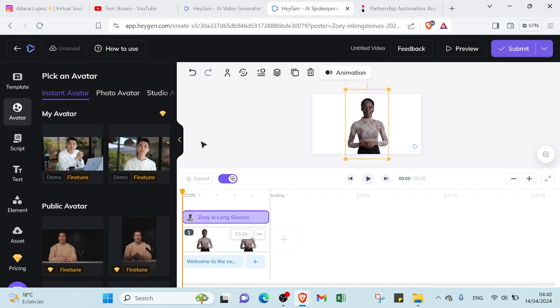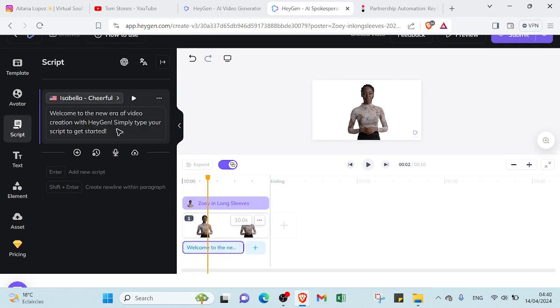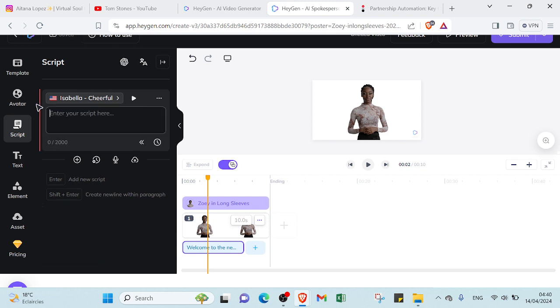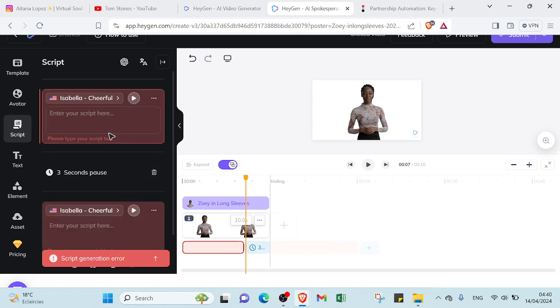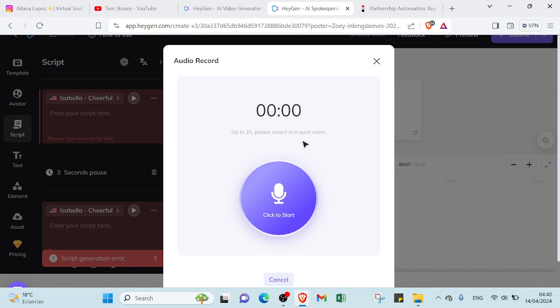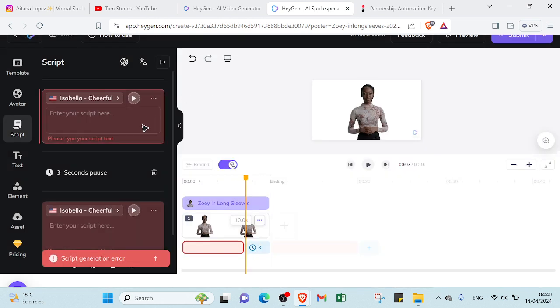And we have other options that can help you to edit your video, and this is the script, so you can delete that one and then you can edit yours. You can add another one by clicking on this plus icon. You can also edit per section. Between these two scripts we have here 3 seconds. You can make it less or more. Here we have add recording. You can click on here and then you can start recording.